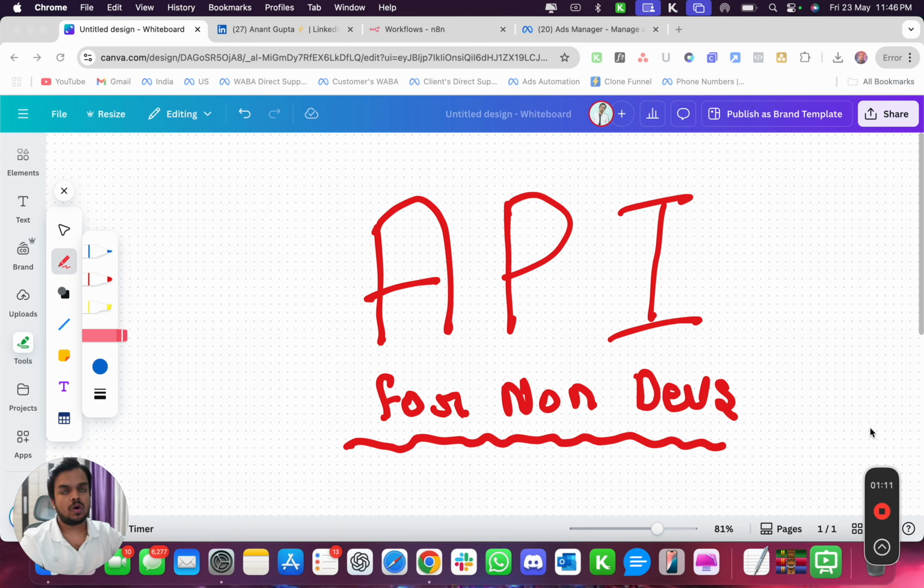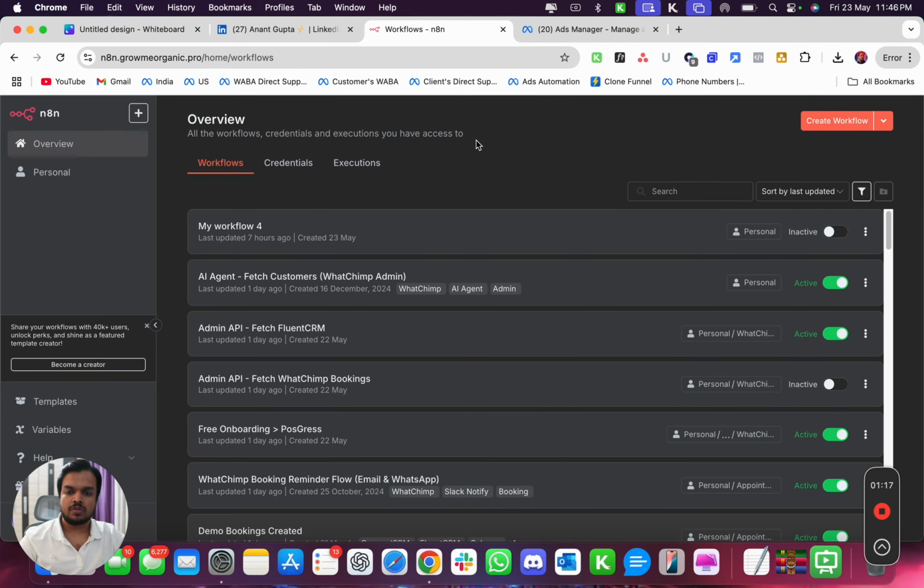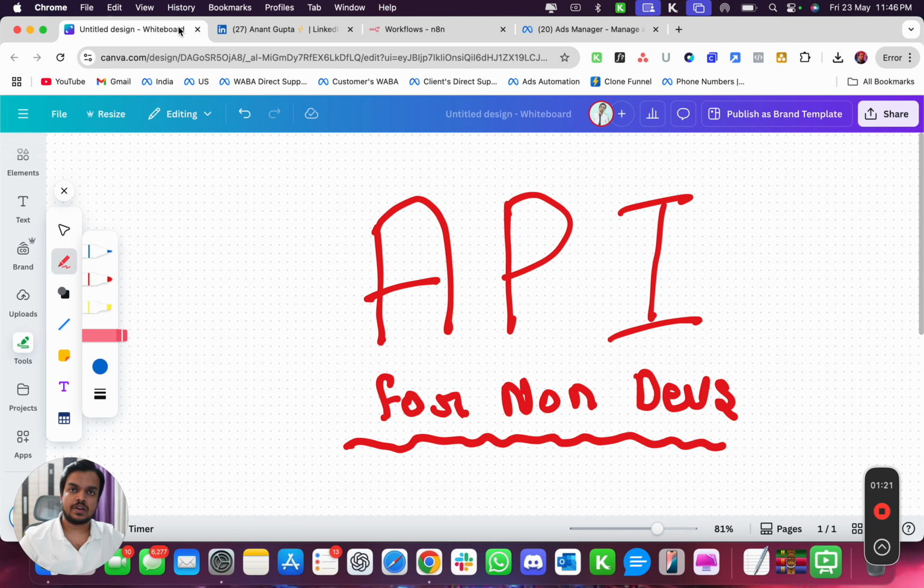And I will also teach you about a few tools like Zapier, Pabbly, or n8n. You can check out this one, and you can build your own workflow automation for your business. For example, if you always wanted to automate something like whenever I get an email, I want to reply to that automatically by using AI. That's something you can do only if you understand how APIs work.